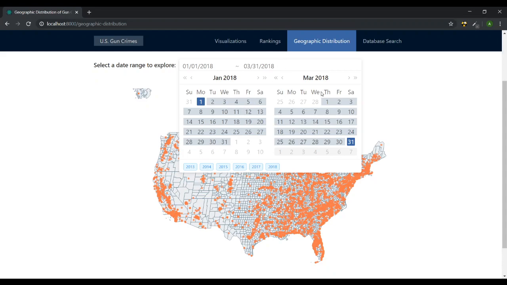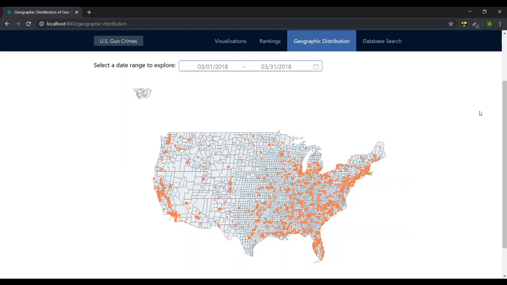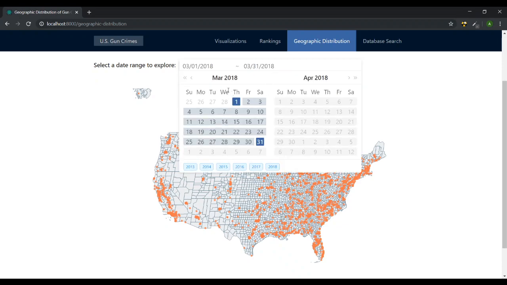We can also look at, let's say, March 2018 for whatever reason. Someone might want to look at that month. So you see, again, the trend seems pretty consistent across even just months. Maybe we want to look at March 2016 to compare the two.